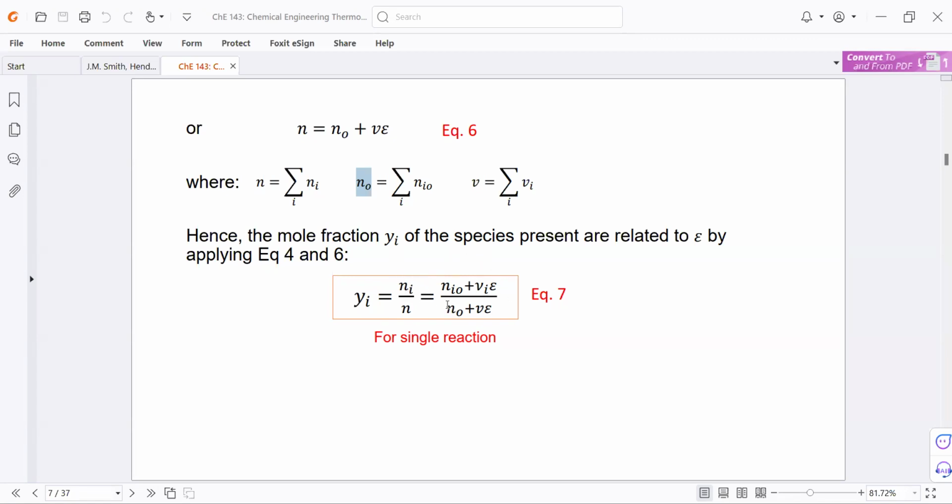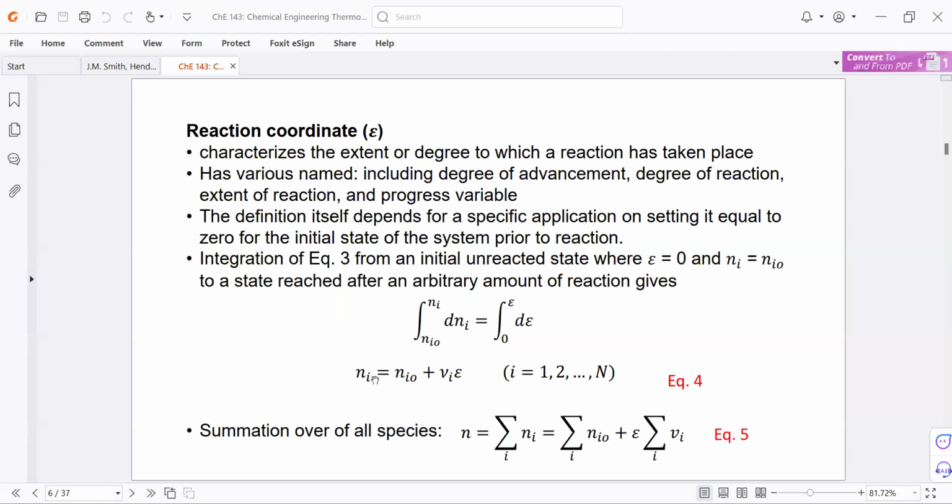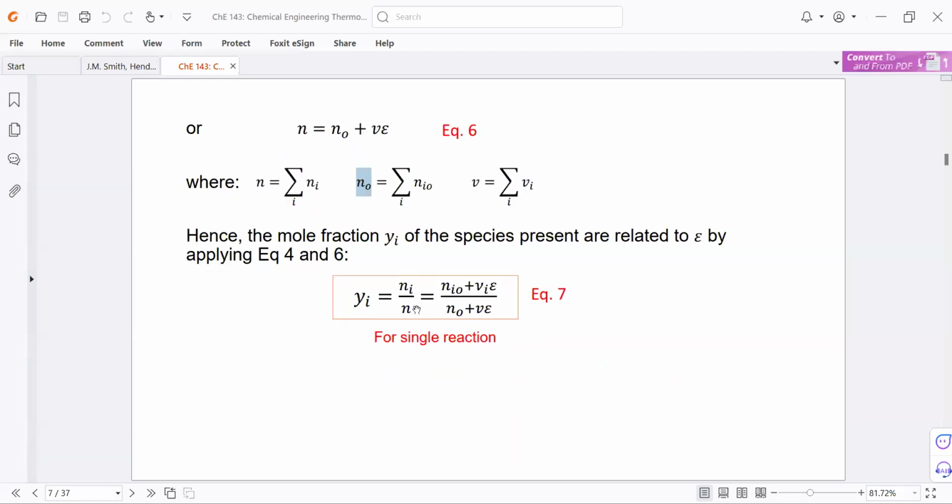Because n sub i is, let's go back to the previous slide, equation 4. Okay, so that's n sub i. And n is just equation 6. That would give us this ratio relating the mole fraction of the species to epsilon, the reaction coordinate. Okay, so this is equation 7.